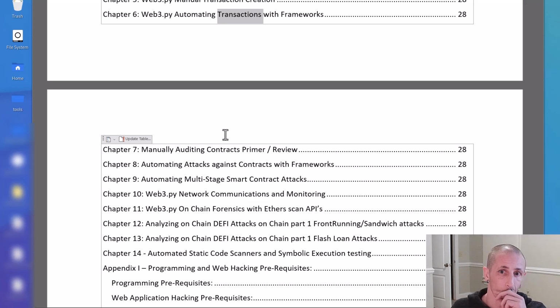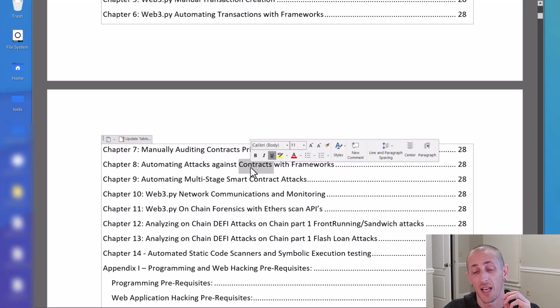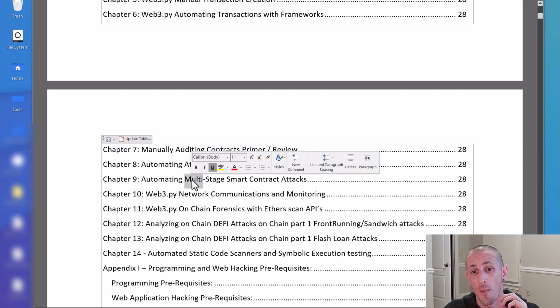Now, once we know how to automate all that stuff, we want to start looking at how to automate our attacks, right? We want to automate attacks against our contracts as well as automate multi-stage attacks against smart contracts. So if we have like 3, 4, 5 steps that we have to do to get where we want to go, we can use Python to just go through, automate it, check states on the blockchain before it does different processes, and it's all really easy to do with simple Python.